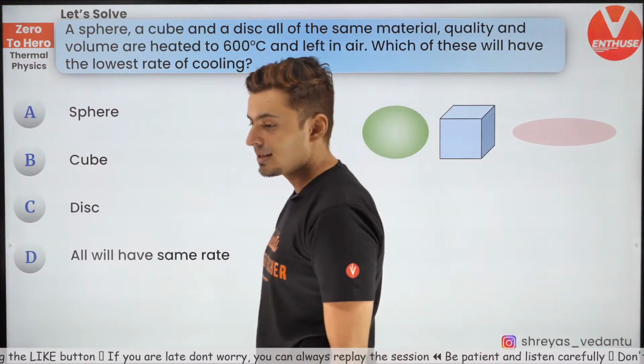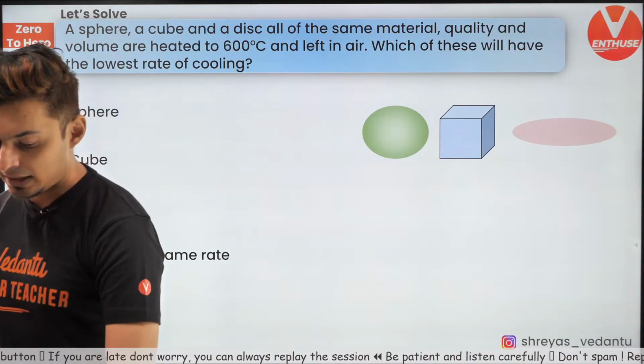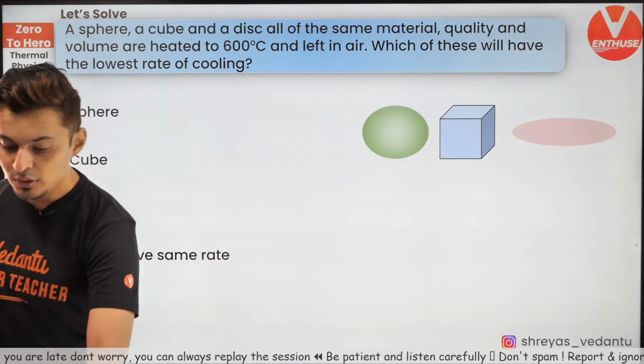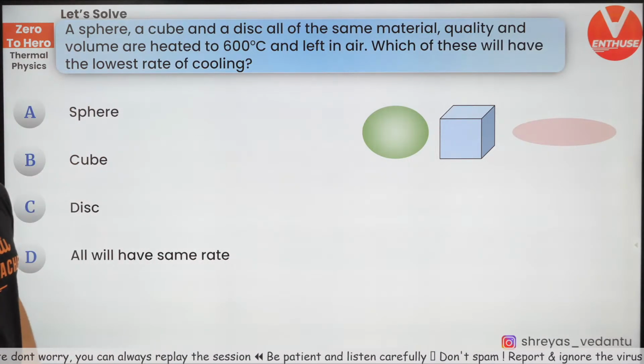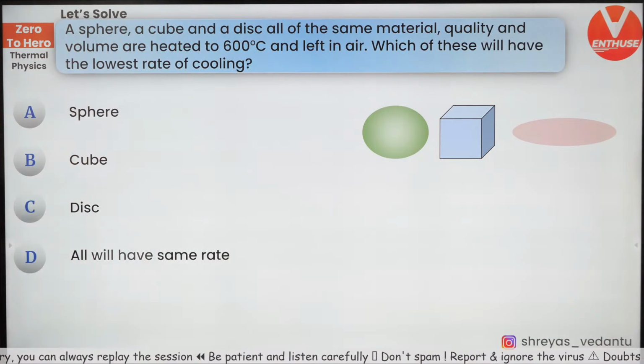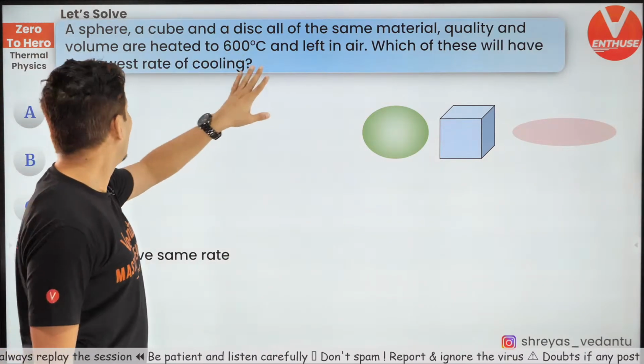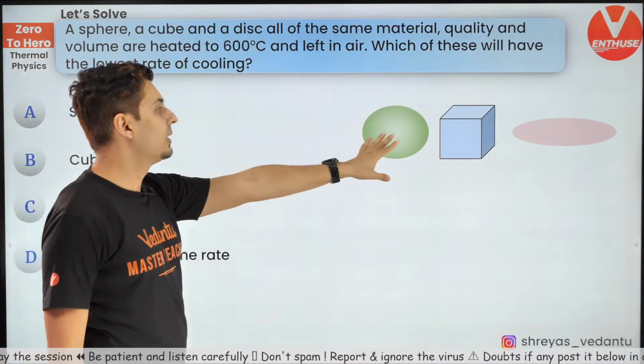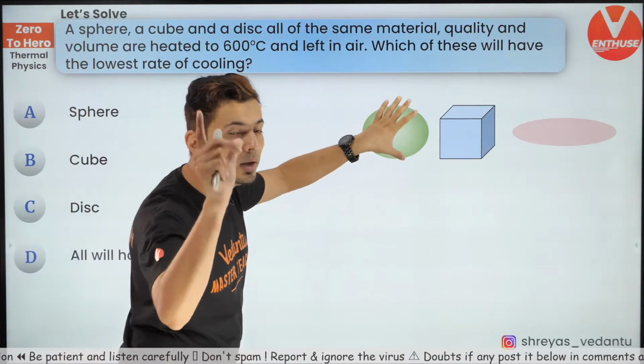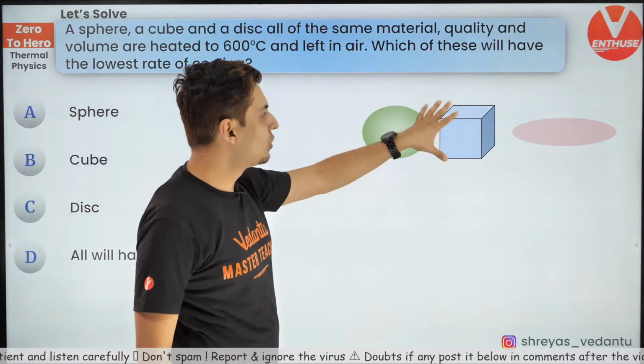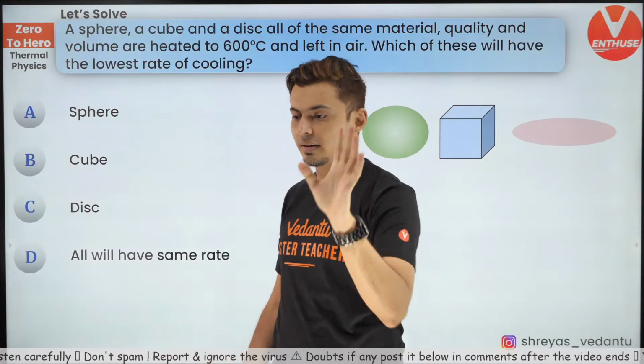Last few questions coming up on your screen, and there we go. Come on. Which of the following do you think will have the lowest rate of cooling for the same volume? Sphere, cube or disk? Lowest rate of cooling.